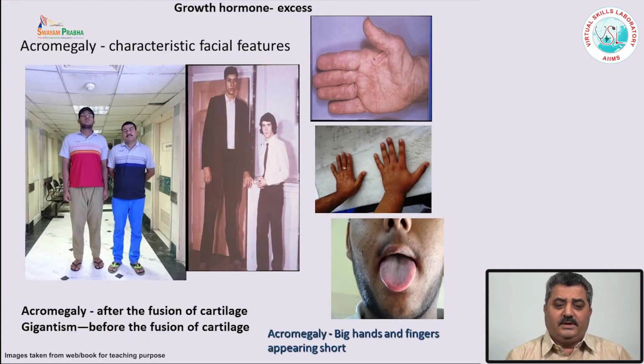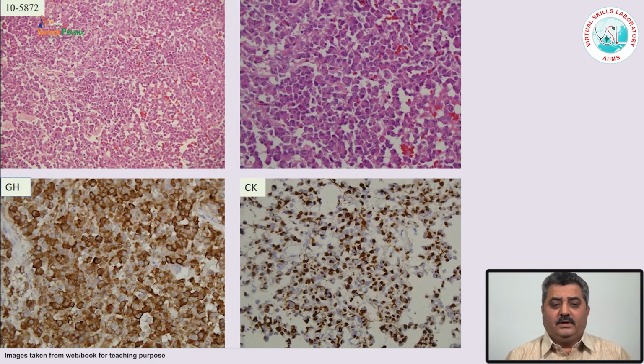They are usually symptomatic, and when this adenoma occurs before the fusion of the cartilage, it causes gigantism. When it occurs after the fusion of the cartilage, it causes acromegaly. These people are very tall, they have coarse features, a thick tongue, a broad nose, and very thick hands. These are some of the very characteristic features of growth hormone secreting pituitary adenomas.